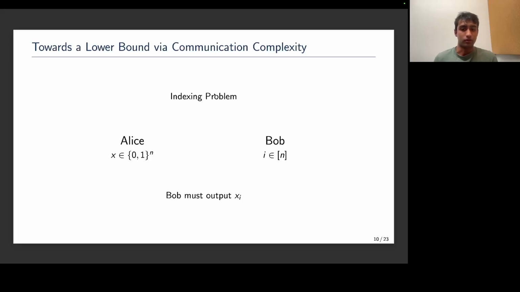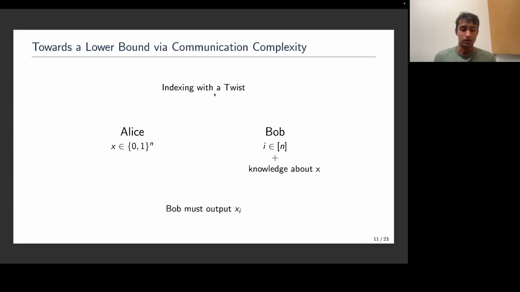This is a very well-known communication problem known as indexing, and the setting is that Alice gets some n-bit string x, Bob gets an index i, Alice is allowed to send one-way communication to Bob, and then Bob, using this information, must output x_i. This is a very well-studied problem in the communication complexity literature, and it's known to have strong lower bounds, in particular that even for randomized protocols, you need omega n bits of communication.